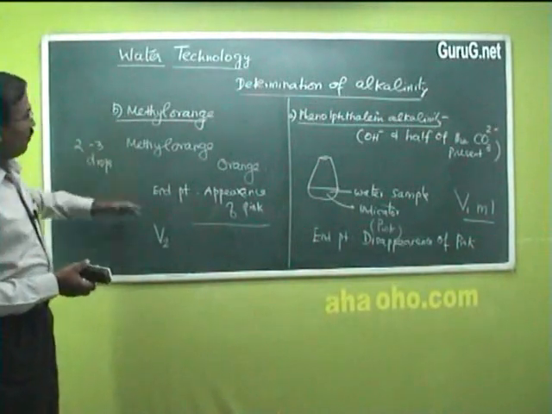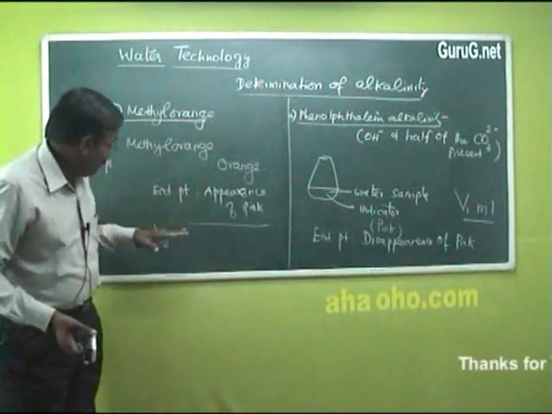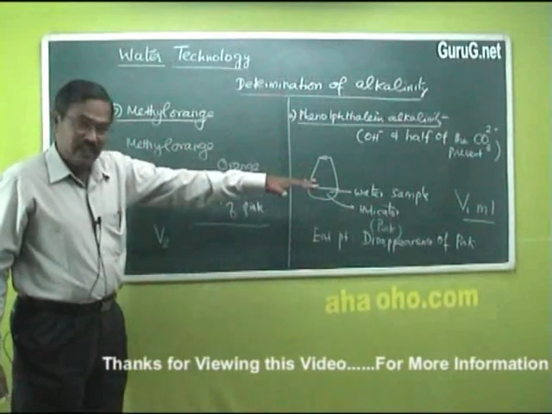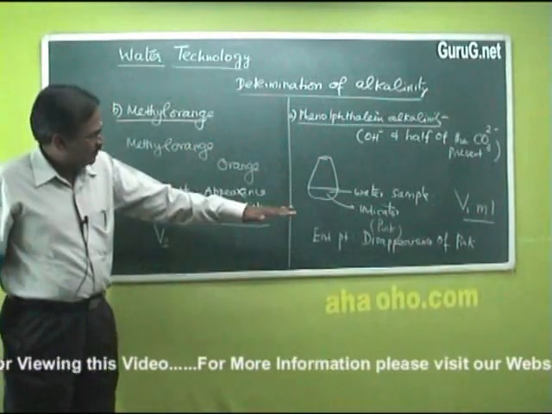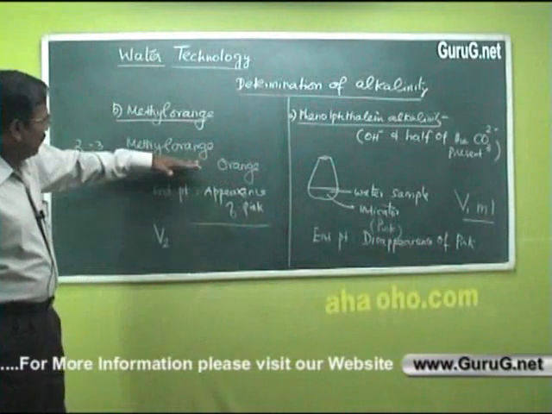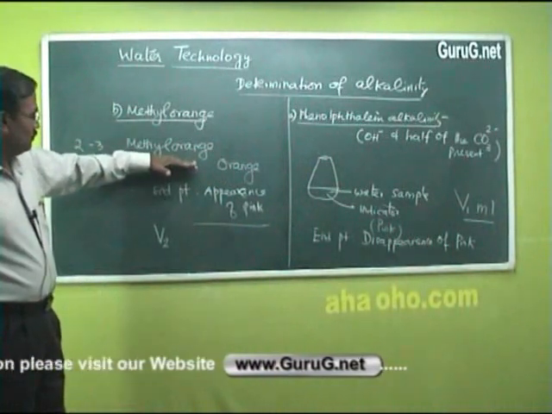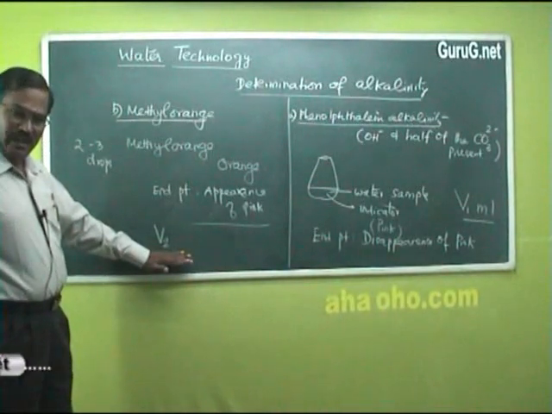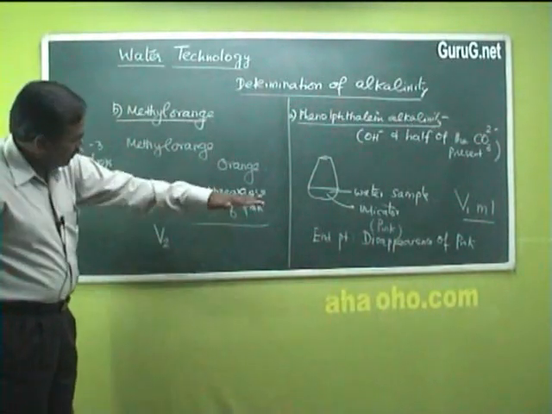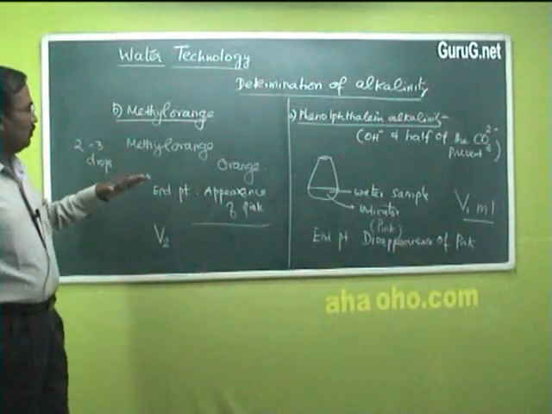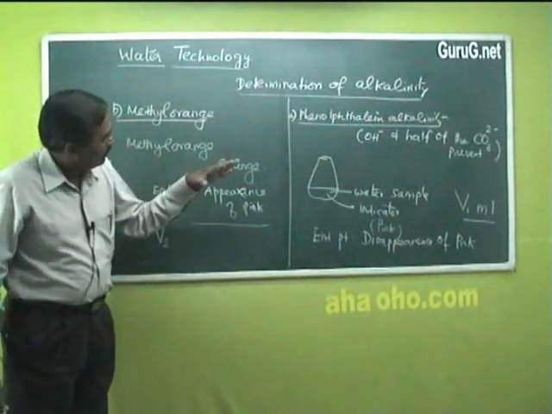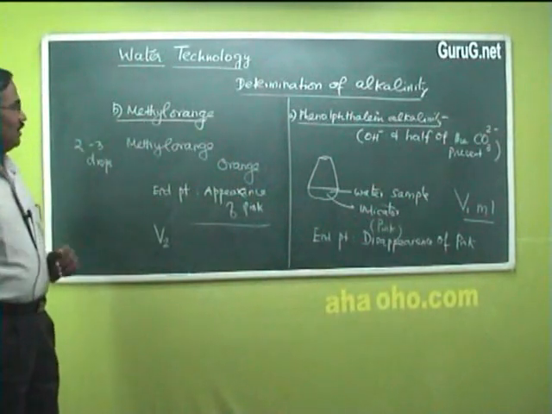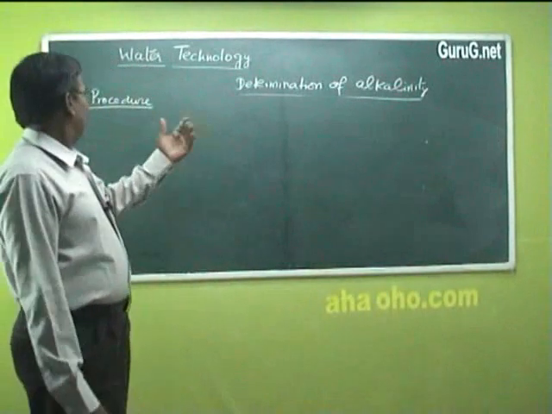As a whole, the water sample has used V1 plus V2 ml of acid. For phenolphthalein, it is V1 ml. After phenolphthalein alkalinity, on adding methyl orange, the extra acid consumed is V2 ml. Right? With these two values, we are going to get the actual alkalinity in terms of calcium carbonate with our calculation. So, the determination of alkalinity.